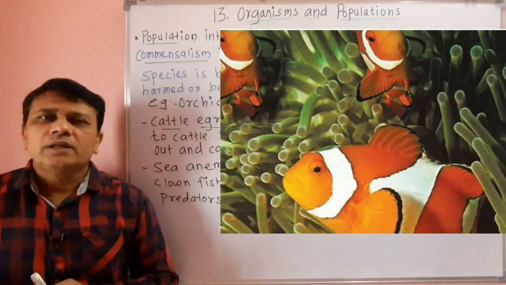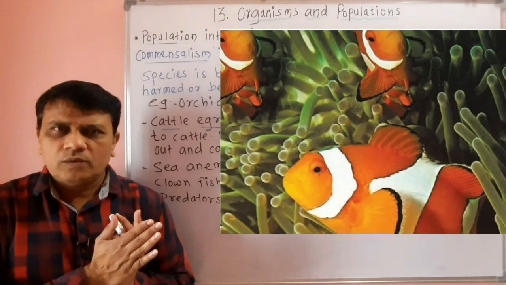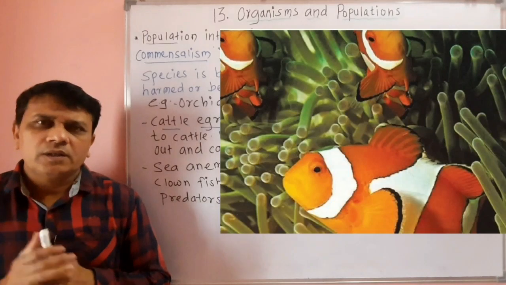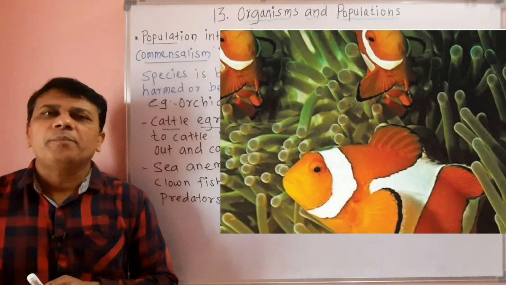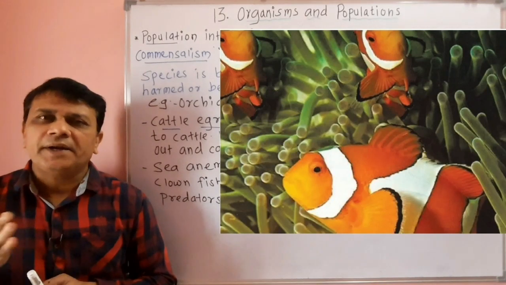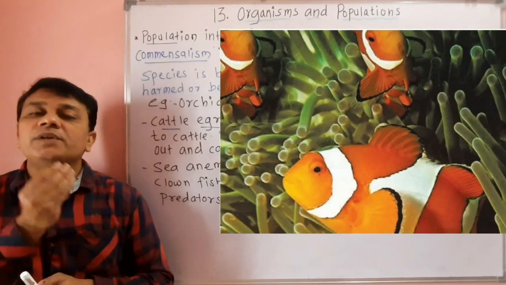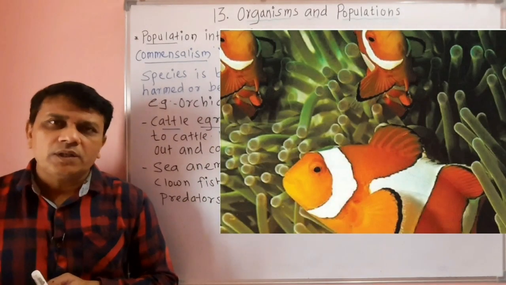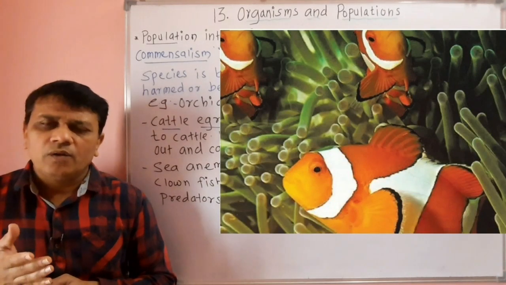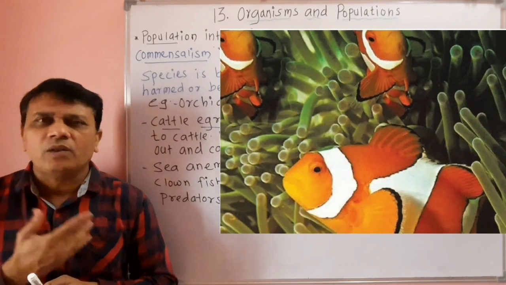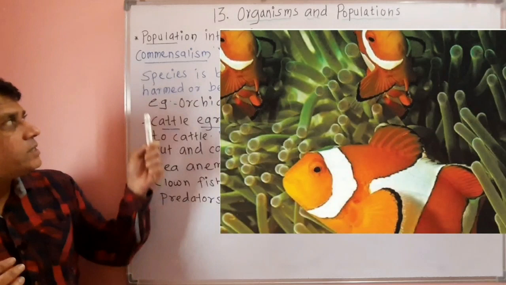The fish called clownfish remain close to this sea anemone, and they are protected from the predators, as the predators are aware of the stinging cells of the sea anemone. So in this association the clownfish are benefited while the sea anemone is neither benefited nor harmed. Such a type of association is called commensalism.